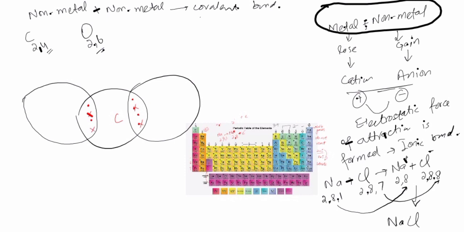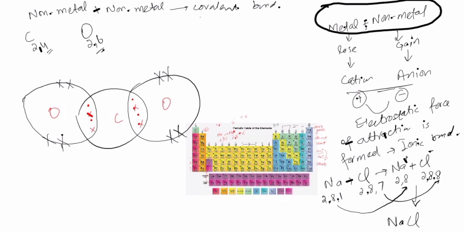So 2 of this oxygen are taking part, 2 of the other oxygen are taking part. How many are left on oxygen? 1, 2, 3, 4. 4 of these and 4 shared, because shared electrons are counted on both sides, so it becomes 8.